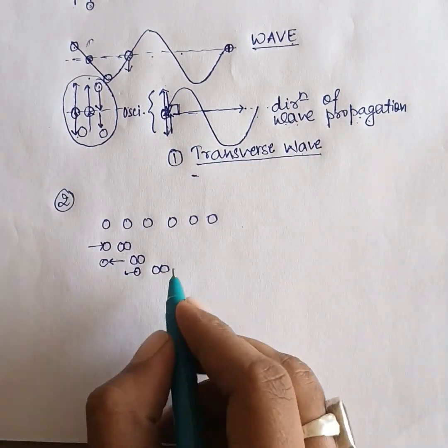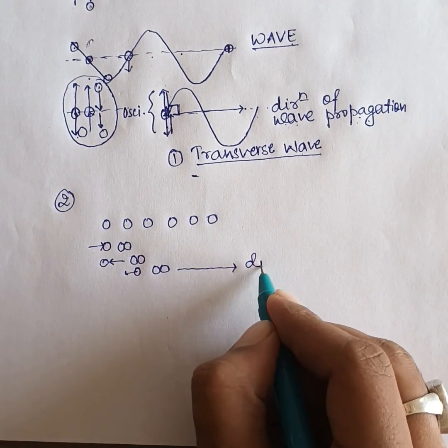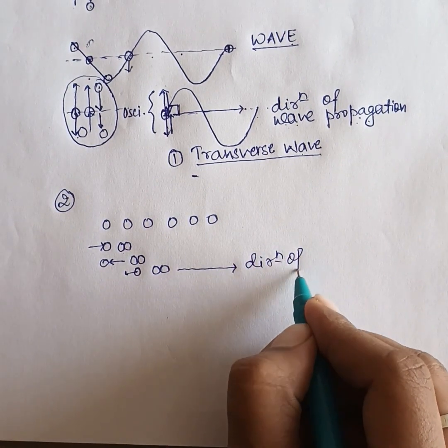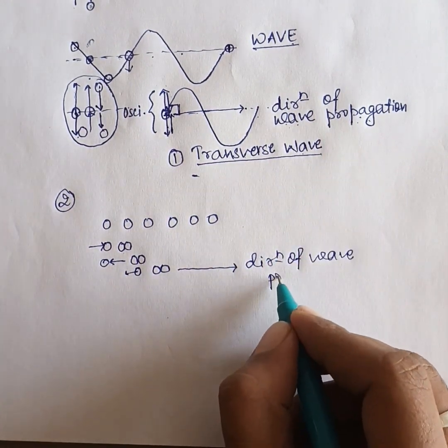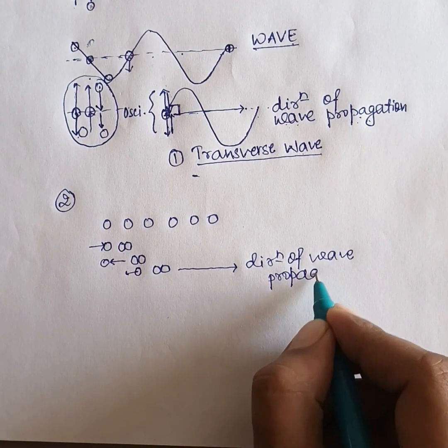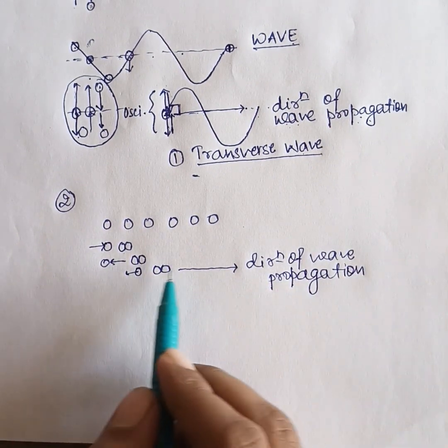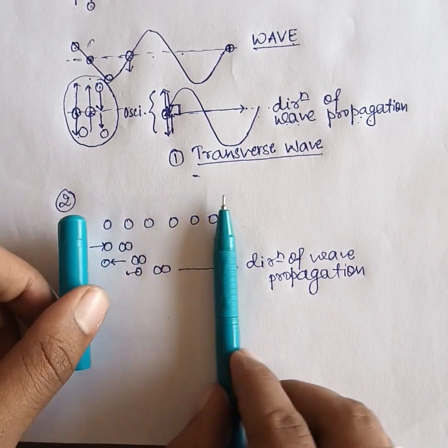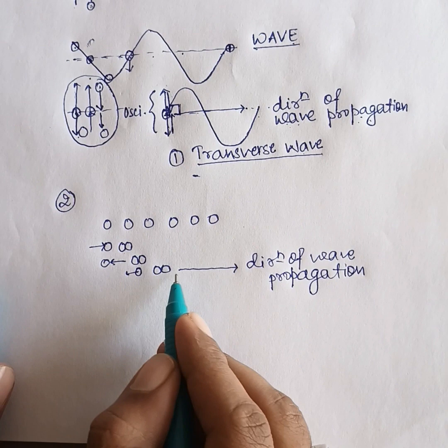The direction in which the energy is being transferred is known as the direction of wave propagation, that we have studied in the previous part as well. And here the molecules are oscillating to and fro about their mean position only.